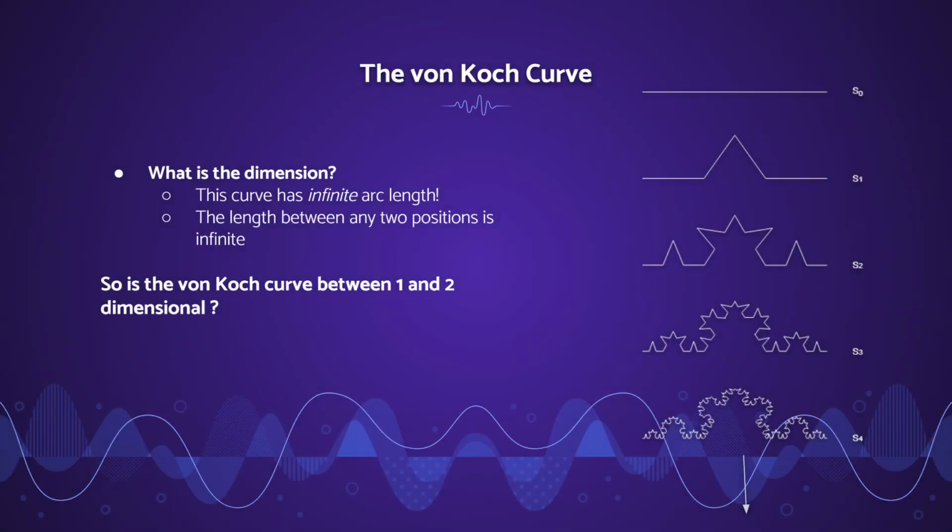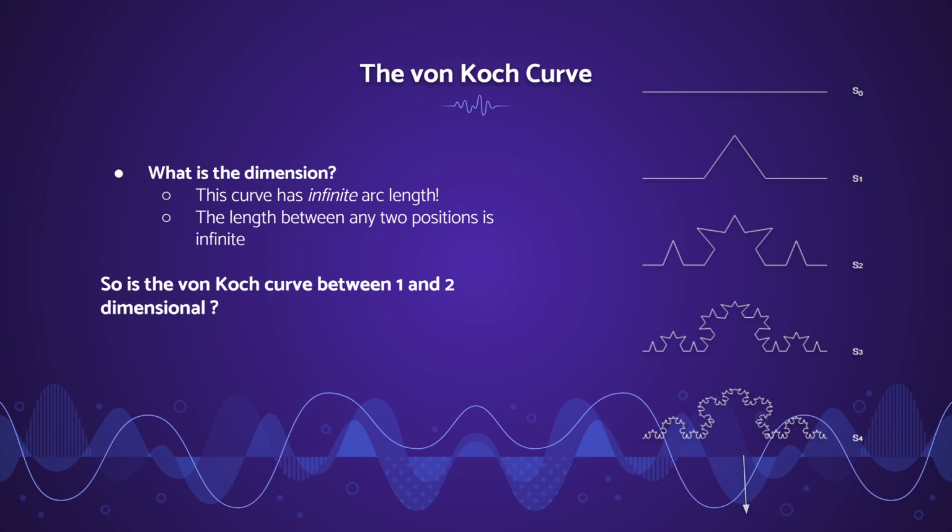So the first thing that we can look at that displays this property is the von Koch curve. I'll just walk you through how it's constructed. If we look at S0, you can see there we just begin with a straight line. S sub 1 is taking that straight line, shrinking it down 1/3 and creating 4 copies of it. The triangle in the middle is formed out of 2 copies of S sub 0 scaled down by 3.